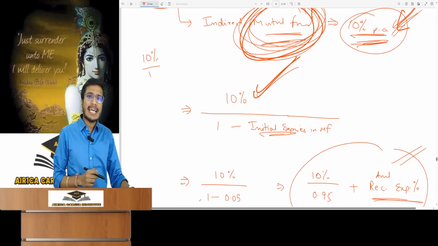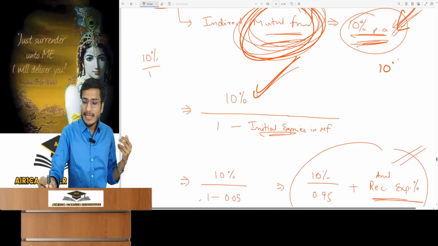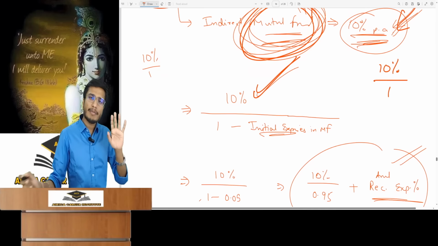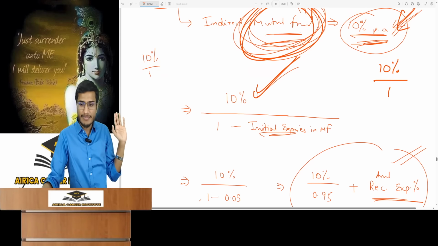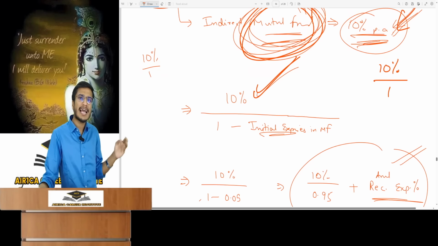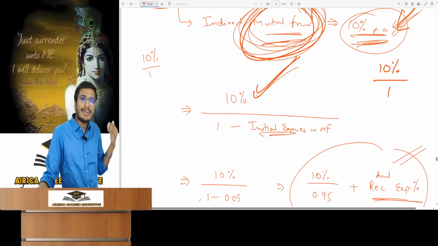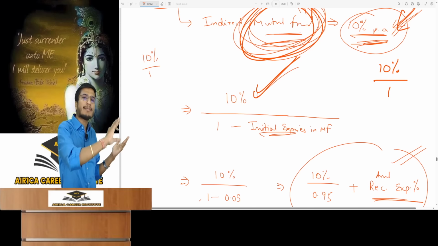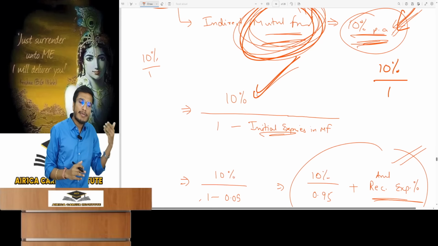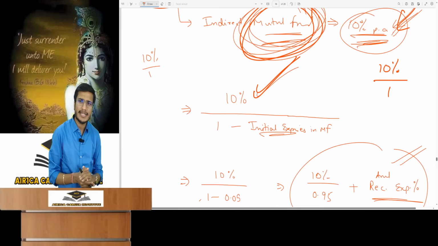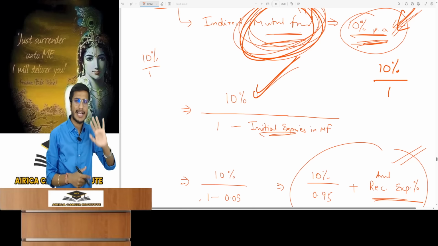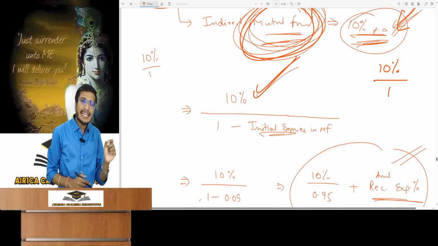How much do we have to give the investor? It's 10%. If nothing is written, 1 is in the denominator. If we talk in mathematical terms, it means there is a 1 in its denominator. So what does this mean? If an investor invests 1 rupee, I must earn and give him 10% return. If that investor puts in 1 rupee, then I must earn and give him 10% return. And for larger sums, we pay proportionally. But there is a twist here.